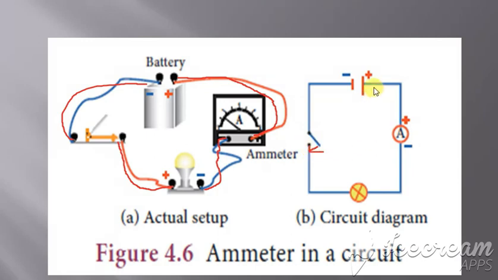When the switch is on, the bulb glows, and we can see a variation in the ammeter. That measures the flow of current, how much current flows, with the help of this ammeter. Clear with this?